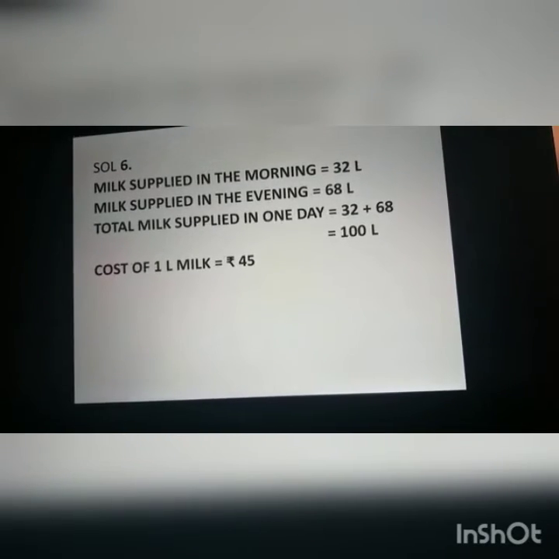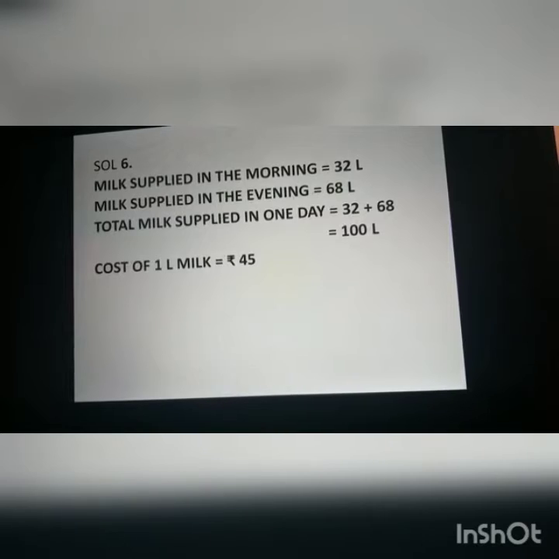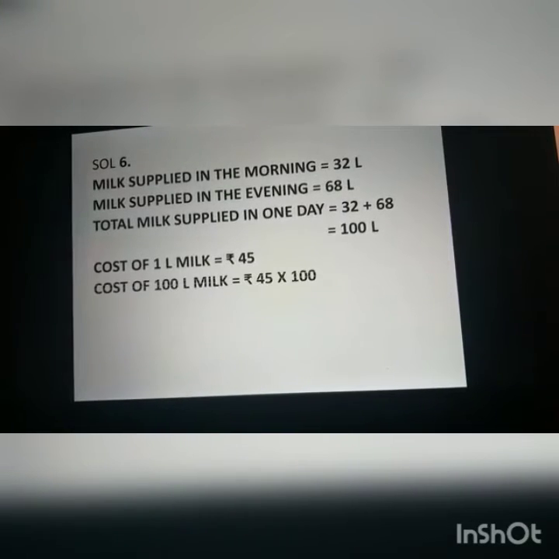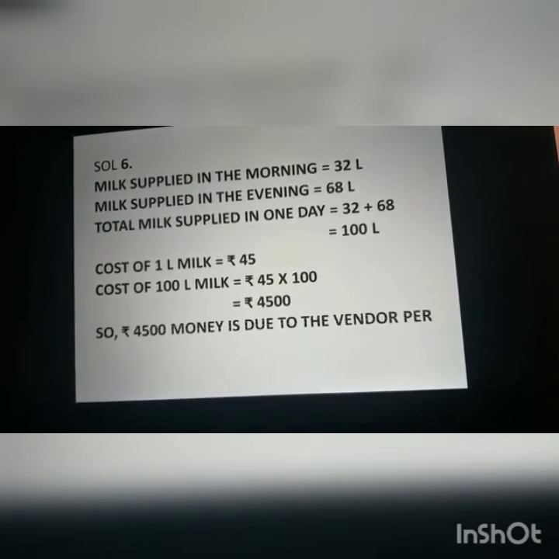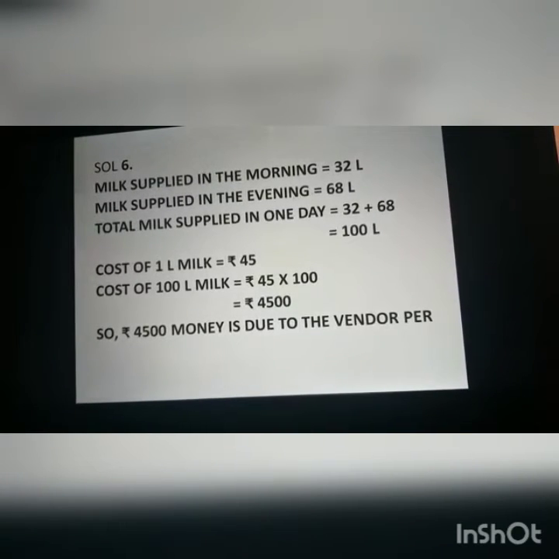Also it is given that the cost of 1 liter of milk is rupees 45. If 1 liter costs rupees 45, then 100 liters cost 45 into 100, unitary method, that is rupees 4500. So rupees 4500 is due to the vendor per day.